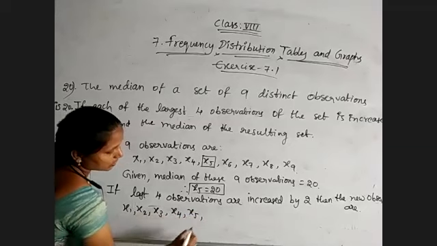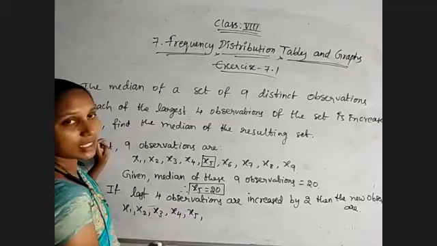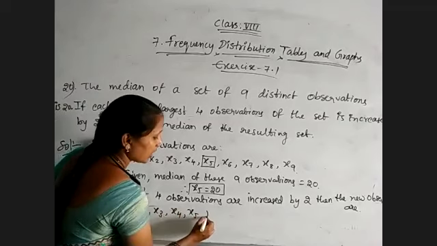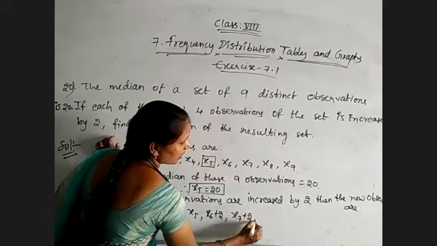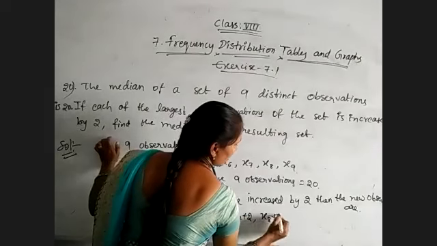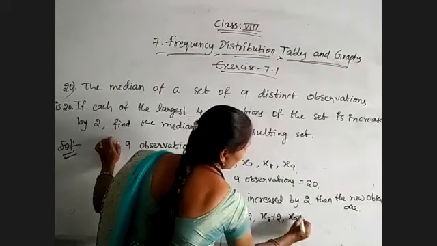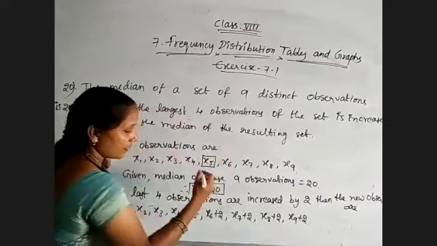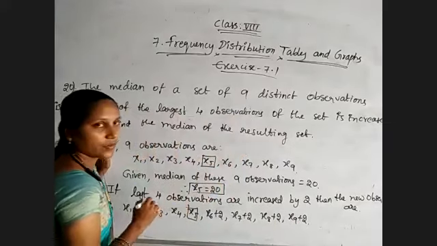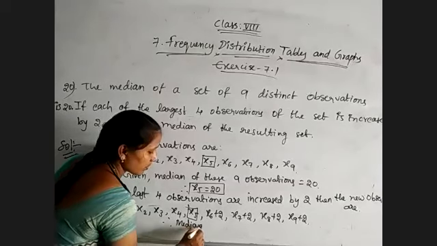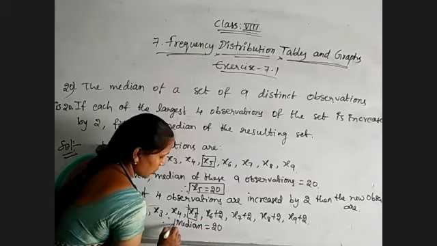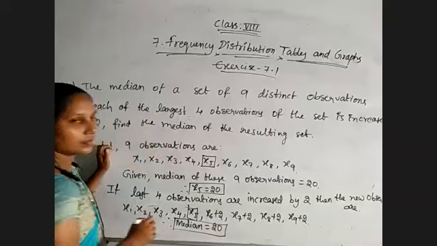Till here there is no change. But after this fifth one, we will get x6 plus 2, x7 plus 2, x8 plus 2, and x9 plus 2. Even though, we are getting median as x5 only, therefore median is equal to 20. There is no change in the median.